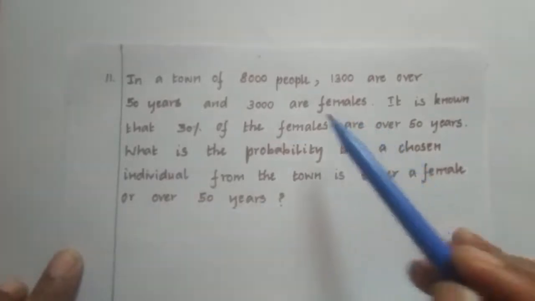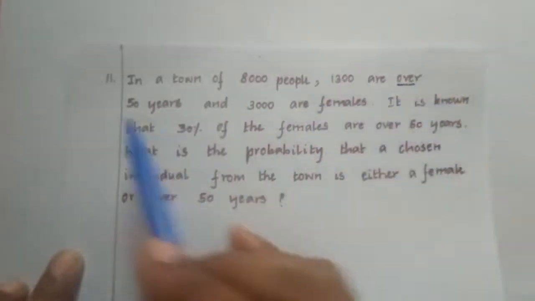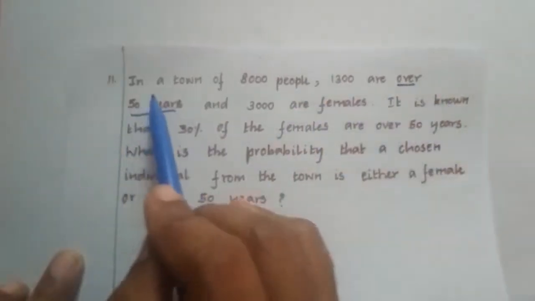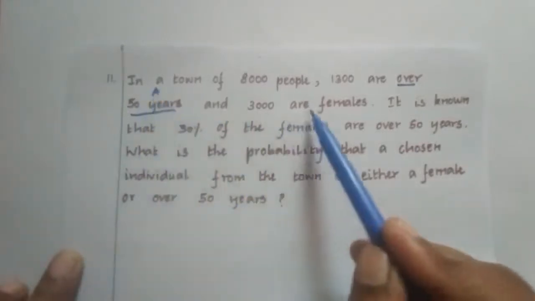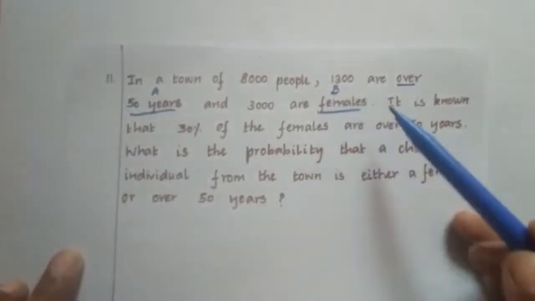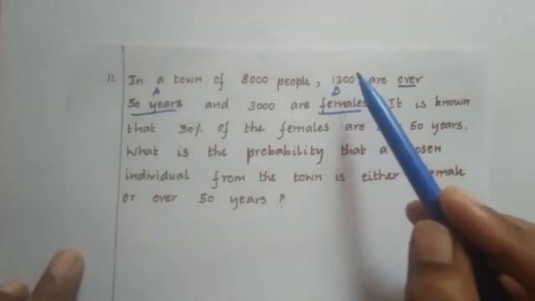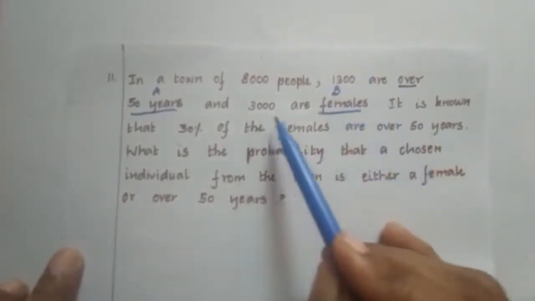So in a town of 8,000 people, over 50 years, we can take this as event A. And females, let me take this as B. So N of A is 1,300 and N of B is 3,000.